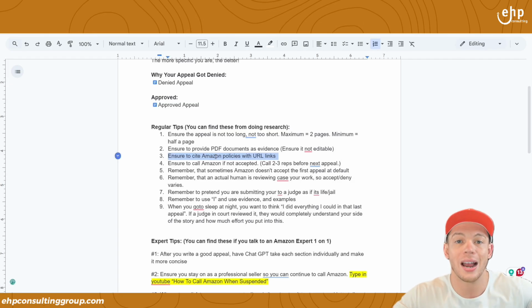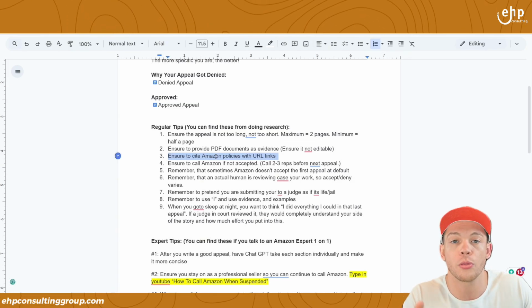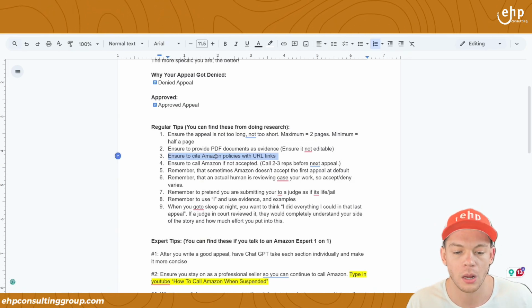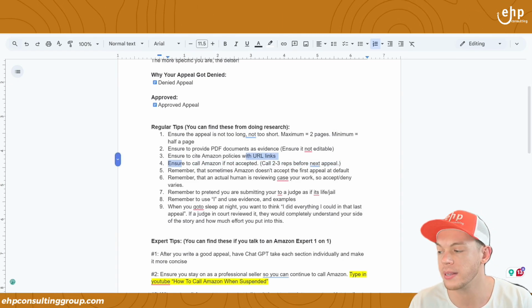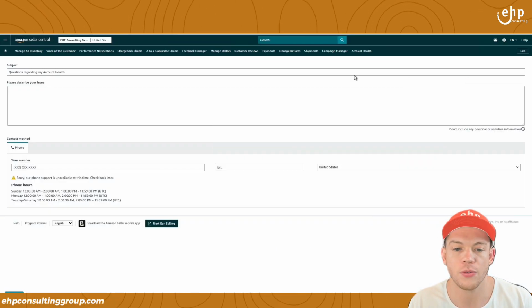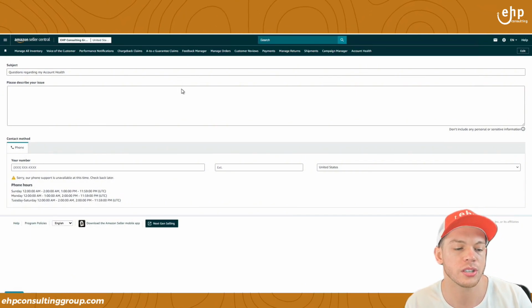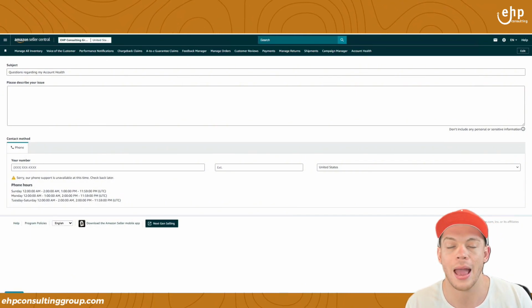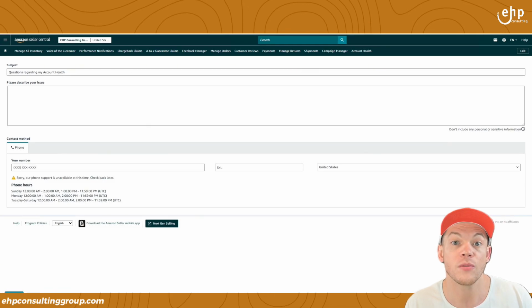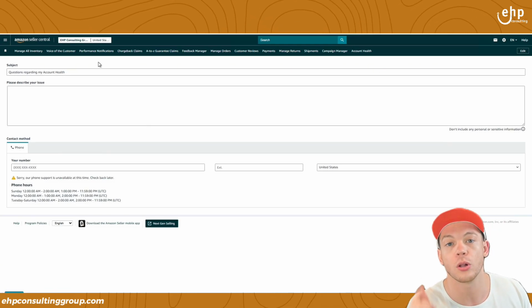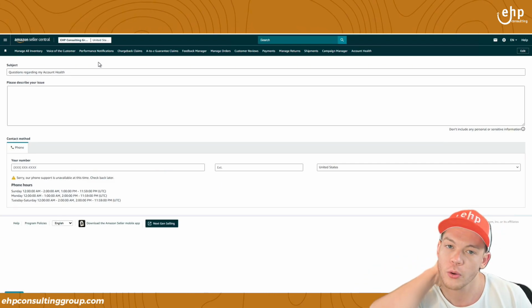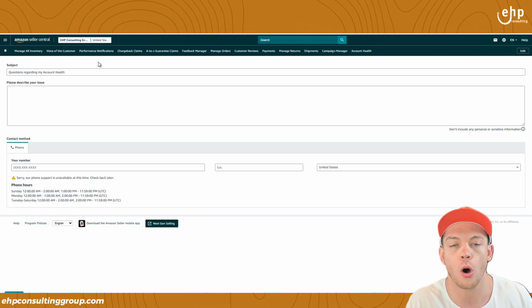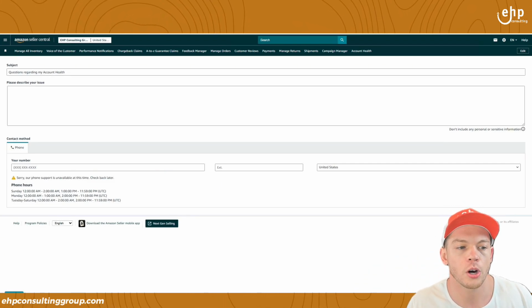Show Amazon you actually did your due diligence and you went through their policies. Mention their policies. Call Amazon. You're able to call Amazon as a seller. So if you can't call Amazon, I want you to type this in right here. You're going to go to your Amazon Seller Central account. Even if you're suspended, you can call Amazon as long as you're a professional seller. So as long as you're a professional seller, don't downgrade, keep it as it is. You probably are a professional seller. But what you're going to do is go to